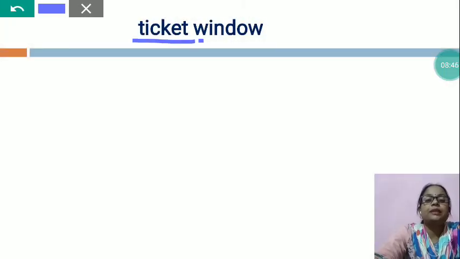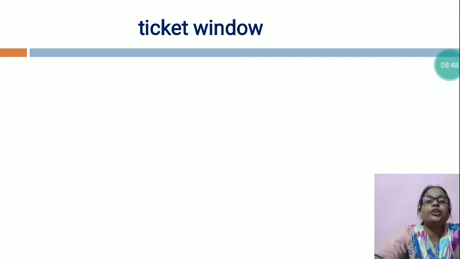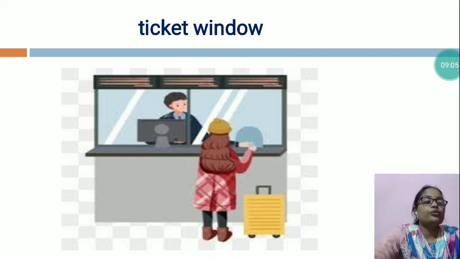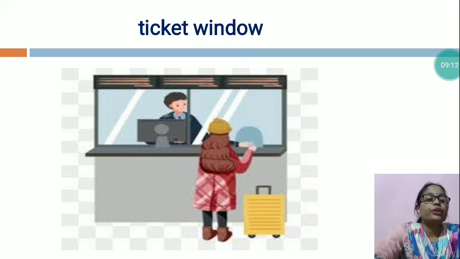Now, the next is ticket window. Now, you can see this is the picture of a ticket window. Where do we get the ticket? We get tickets from the ticket window. It is a window through which tickets are sold. A ticket window is a booth in which passes are sold.